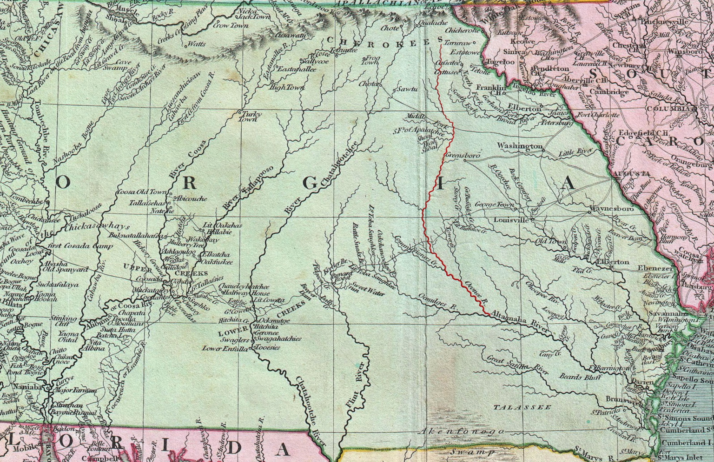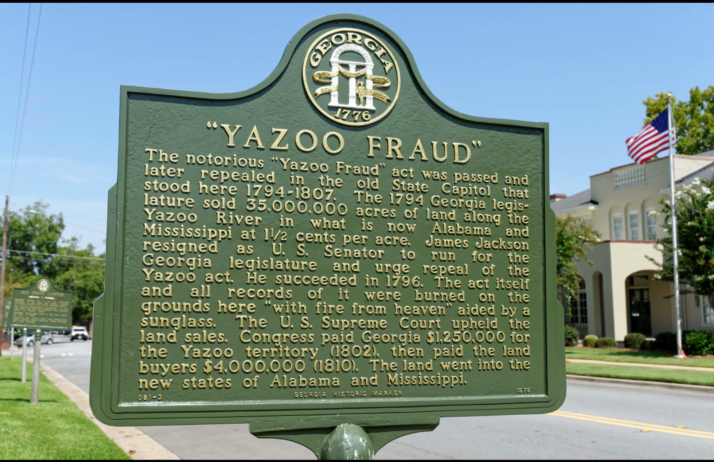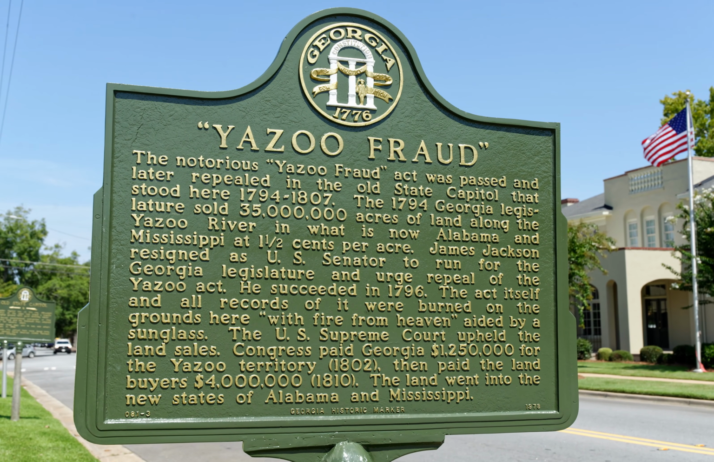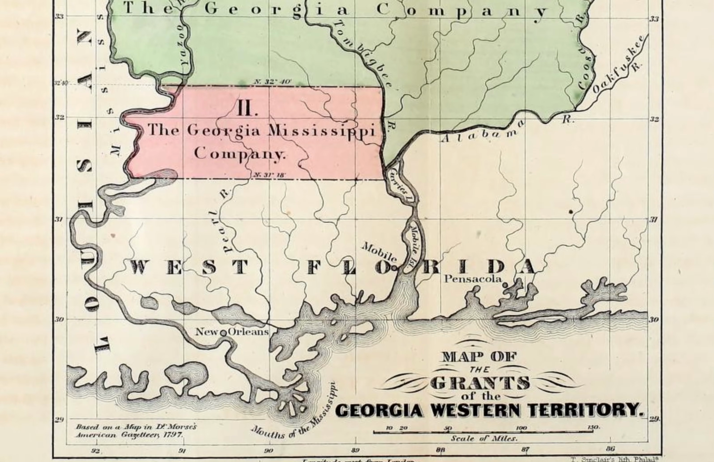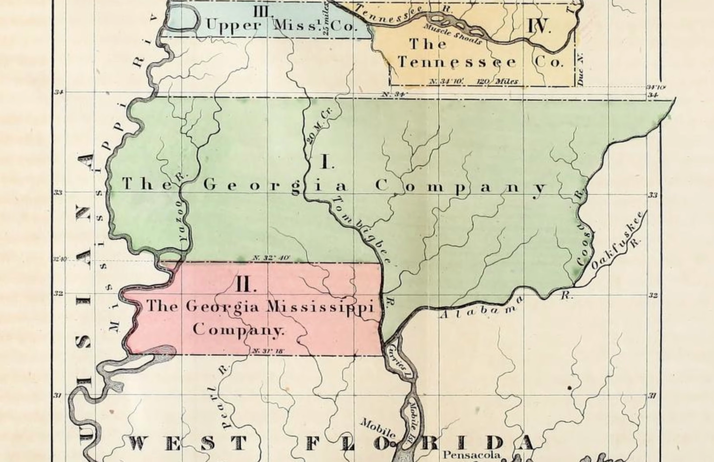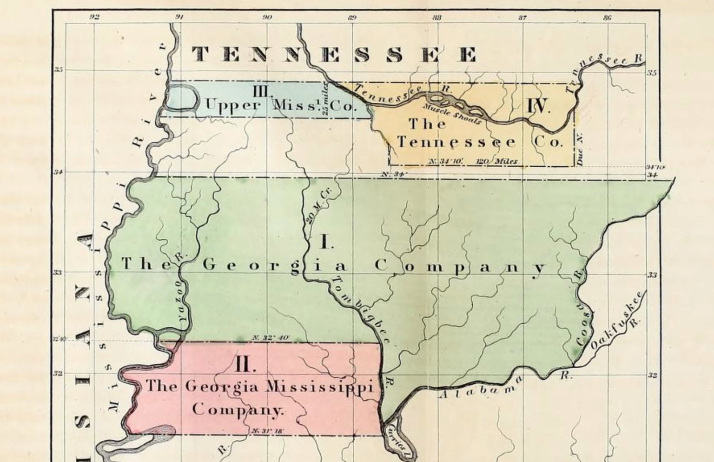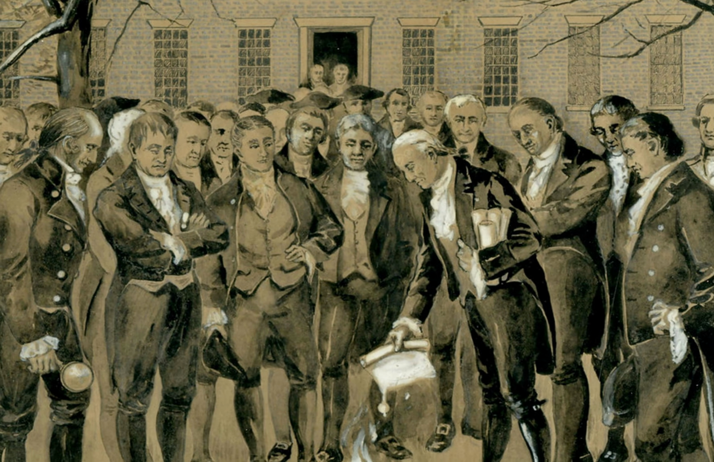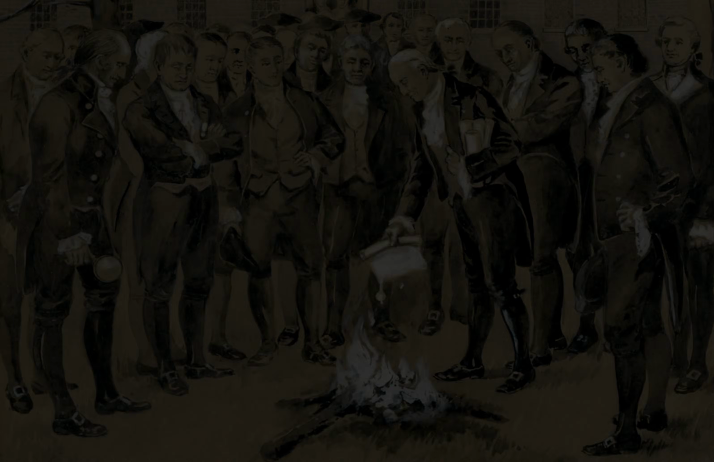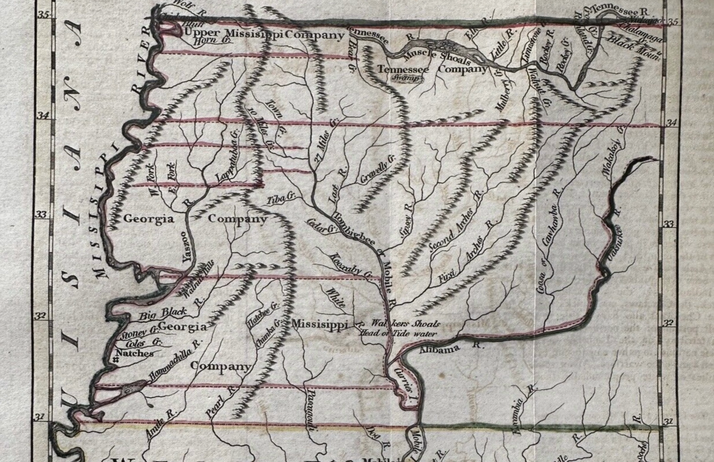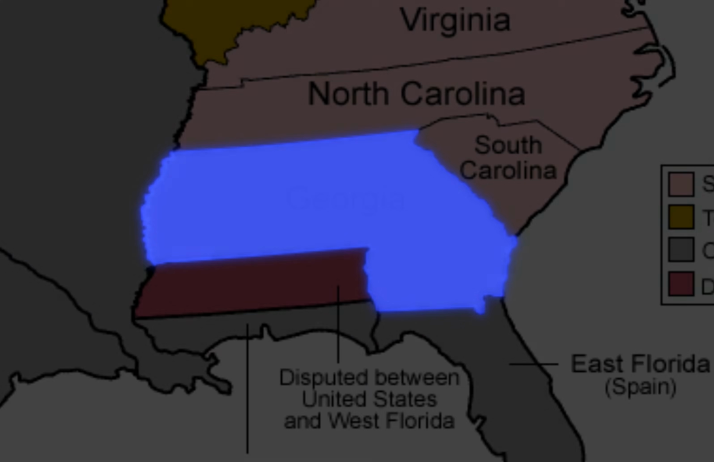That set the stage for what was called the Yazoo land fraud, one of the biggest corruption scandals in early American history. In 1795, lawmakers sold 35 million acres they didn't actually possess for about 1.4 cents an acre. Public outrage overturned the deal, but not before the companies had resold much of the land. The legal chaos forced the federal government to step in.